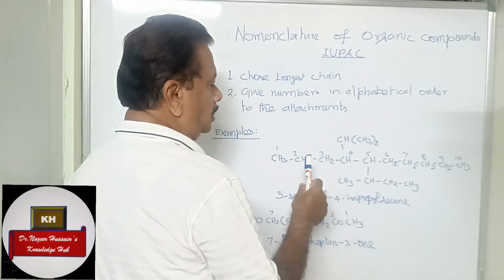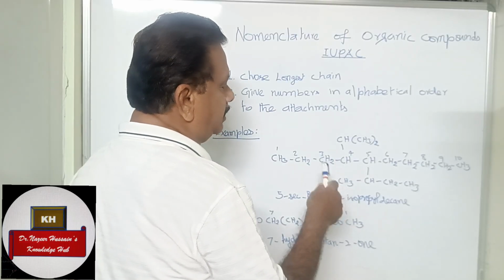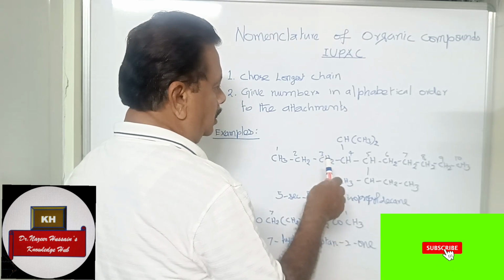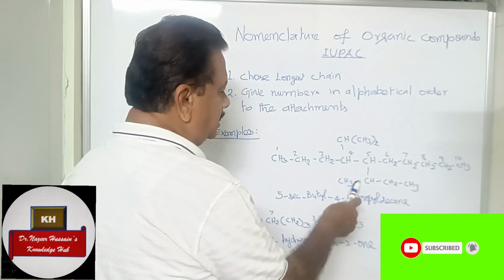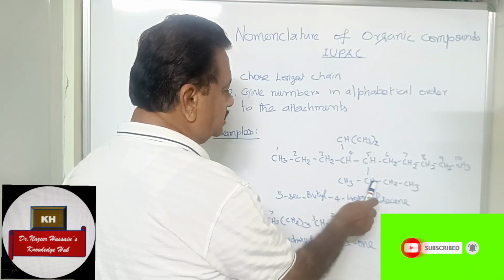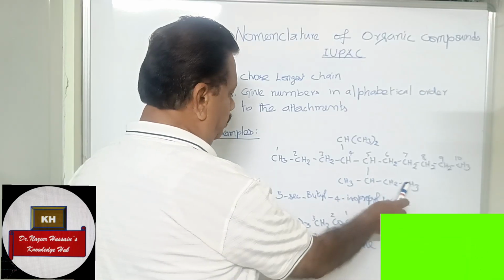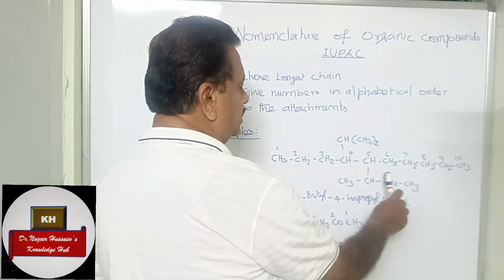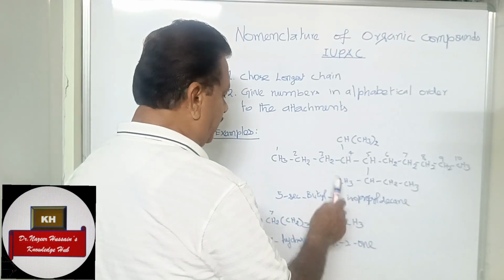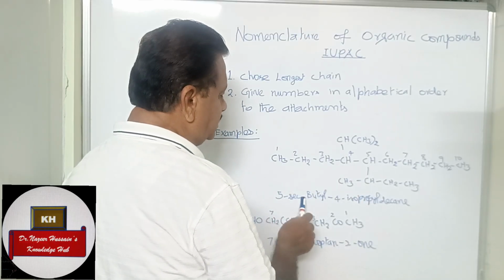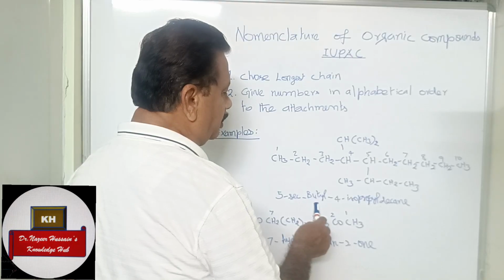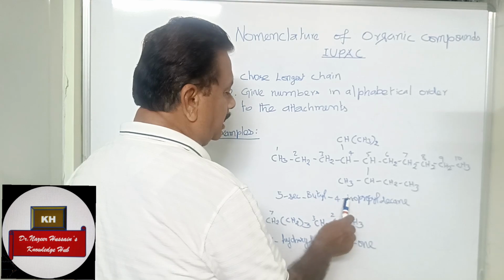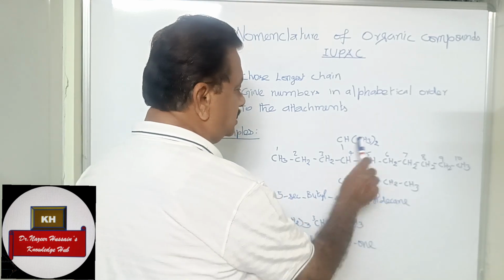While giving IUPAC names, we can use iso, neo, like that. Here this is a secondary butyl. We can use secondary, primary, tertiary, like that we can also give the names for the attachments. So here it is applied. So the name is 5 secondary butyl. B has the priority over P. 5-sec-butyl-4-isopropyldecane. So this is the name of the compound.